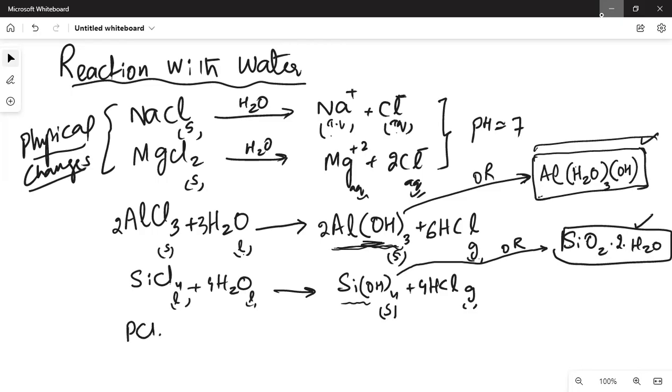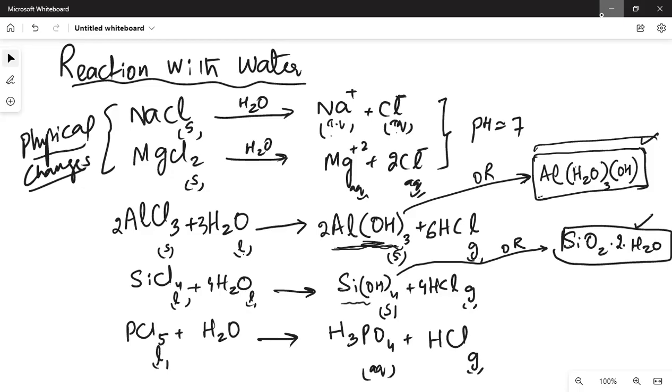Then PCl5, phosphorus 5 chloride, could react with water, and that makes phosphoric acid H3PO4 plus HCl again. Phosphoric acid is aqueous. Phosphorus 5 chloride is liquid, water is liquid. अब इसमें अगर आपने इसको बैलेंस करना है तो that may take some time. आप लोग try करें balance the last equation and I'll write some other important things side by side.